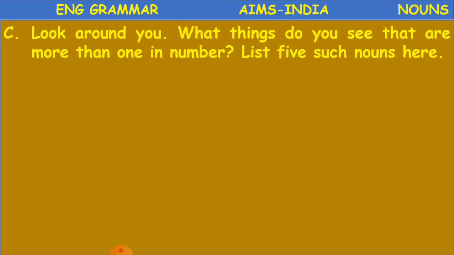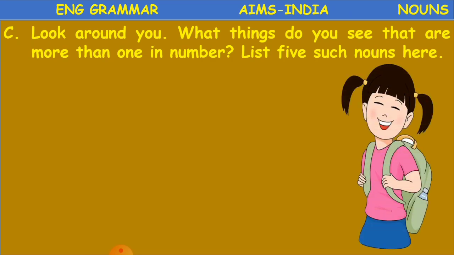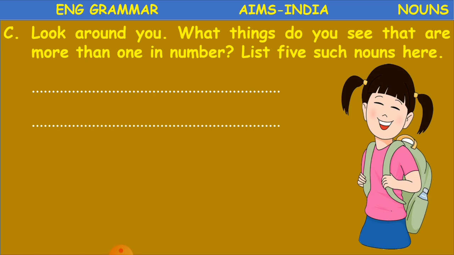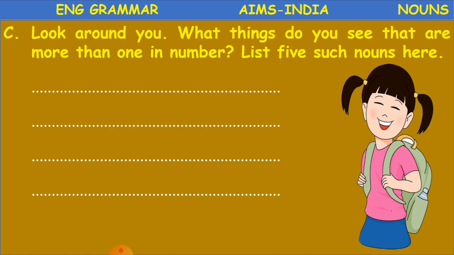Okay. Again, our next work. This is your homework, children. Just write some nouns. What things do you see that are more than one in number? Look around you and list 5 such nouns here.